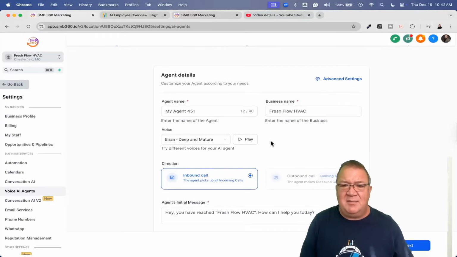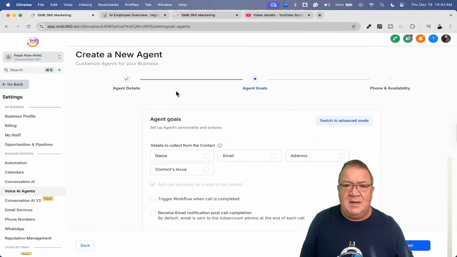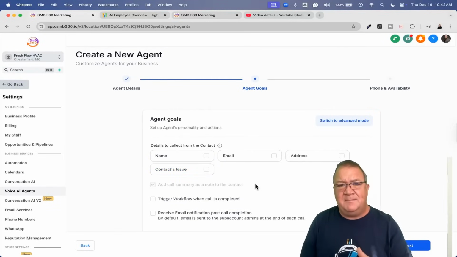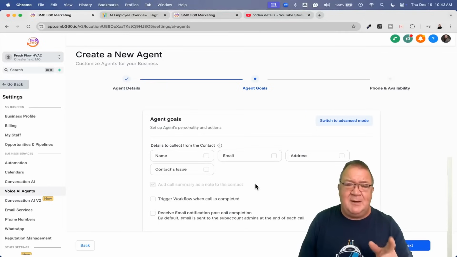So right now, I'm going to come over here and just click next. Here, we're going to go into the agent goals. Now, there is a basic mode and advanced mode. Right now, I'm just going to cover the basic mode. When I go into the other call agent that I've already got configured, I've got that already set up in advanced mode, and I'll go over that in a little bit, but I will at least switch it into advanced mode so you can see. Keep in mind though, when you go to advanced mode and you save that, you cannot go back to basic mode.